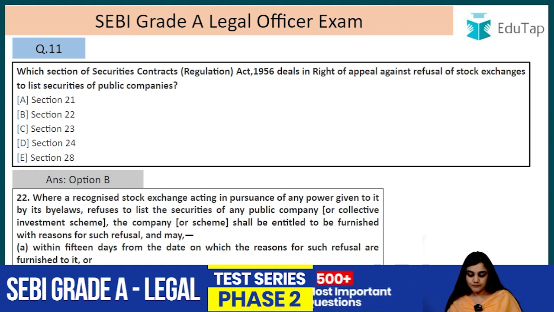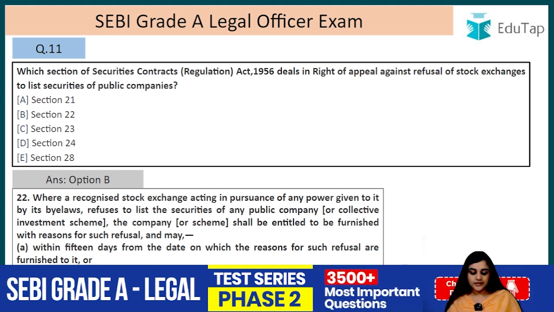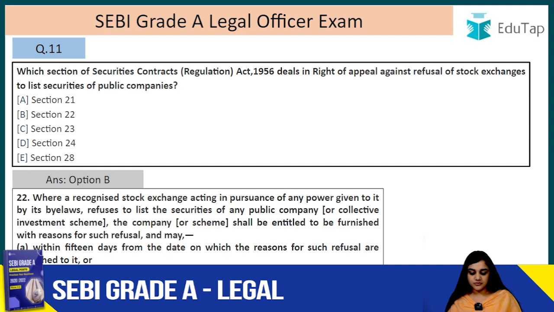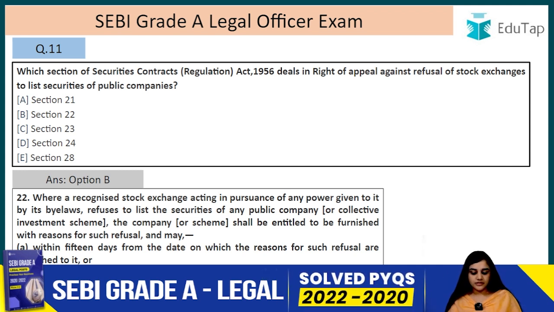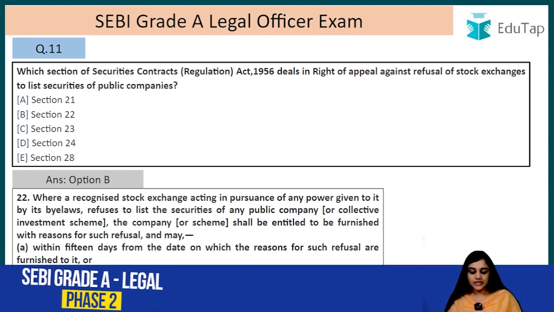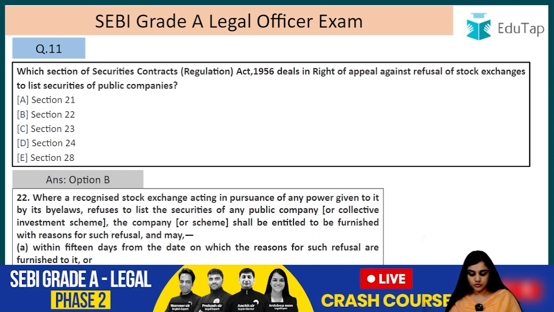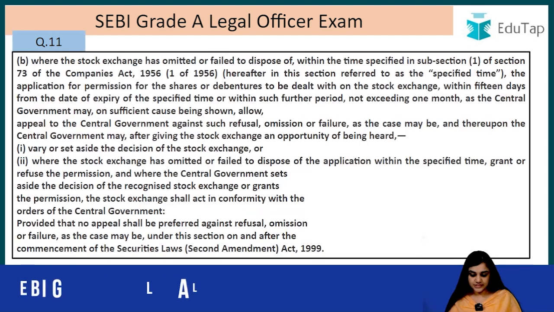Let's read this section. Where a recognized stock exchange, acting in pursuance of any power given to it by the bylaws, refuses to list the securities of a public company or collective investment scheme, the company or the scheme shall be entitled to be furnished with reasons for such refusal and may appeal within 15 days from the date on which the reasons for such refusal are furnished to it. So it has to be within 15 days.